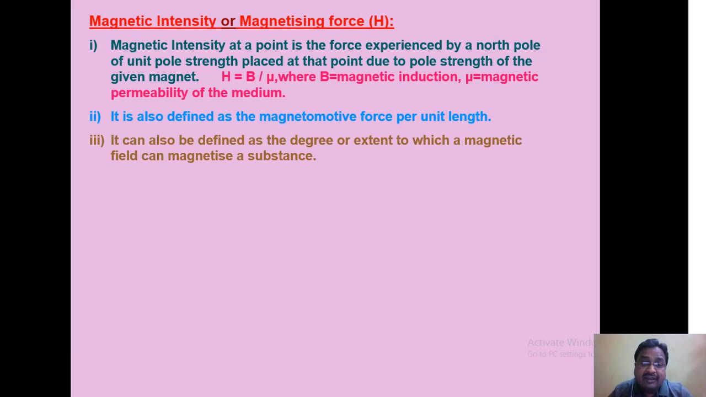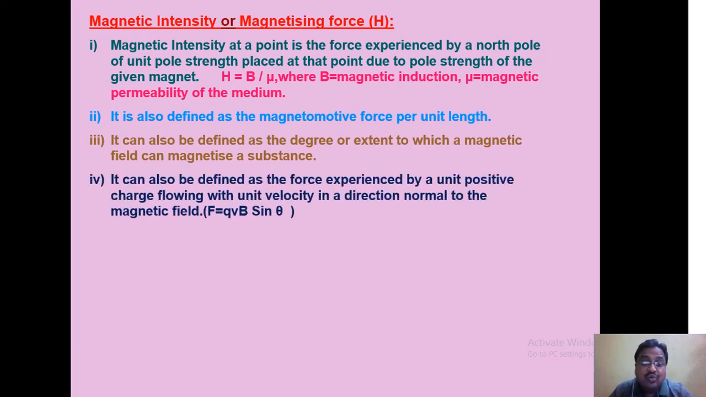Also, one may define magnetic intensity as the magnetomotive force per unit length. Alternatively, it may be defined as the degree or extent to which a magnetic field can magnetize a substance. Again, mathematically it can be derived quantitatively from the formula F equal to q v B sin theta. F is the force, q is the charge, v is the velocity of the charged particle, B is the uniform field strength in which it is moving, and theta is the angle made by the charged particle with the direction of the magnetic field.